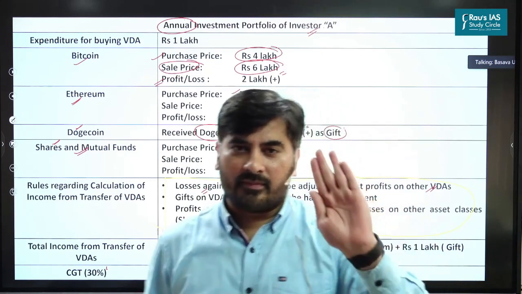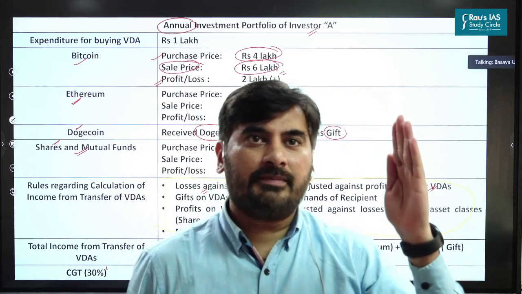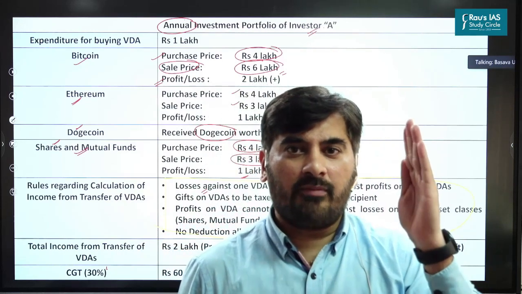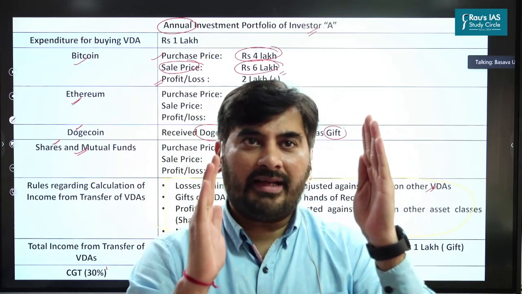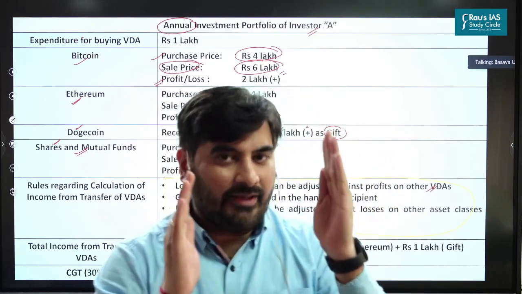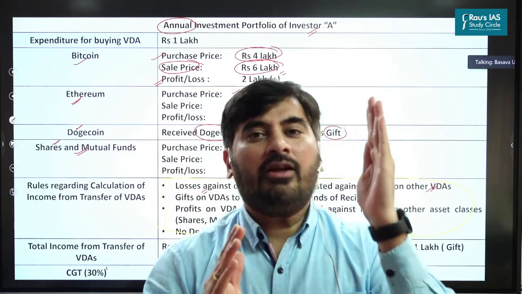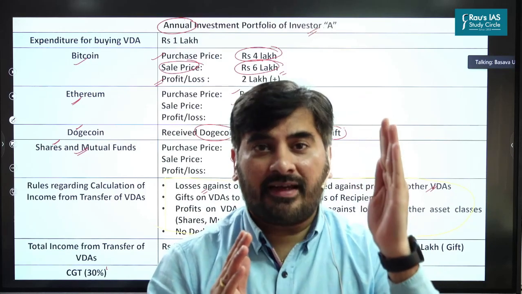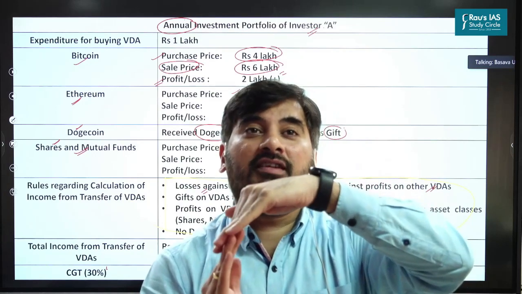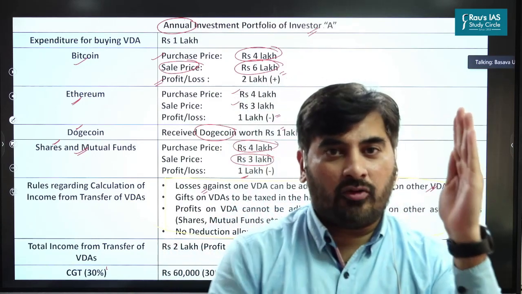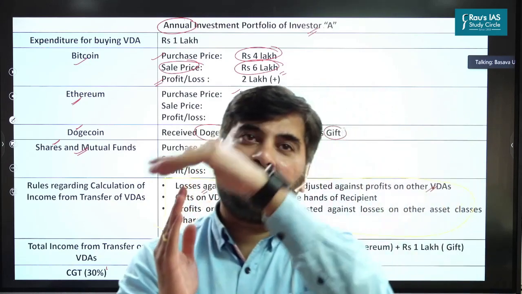What does this mean? Let me simplify this. How much profit is made on Bitcoin? 2 lakh, right? I made 2 lakh rupees profit on Bitcoin. On Ethereum, I made a loss of how much? 1 lakh, right? Now, what I can do is offset or adjust my profits on one virtual digital asset against the losses on another virtual digital asset. So my profit on Bitcoin, I can adjust it against the losses which I've incurred on Ethereum.